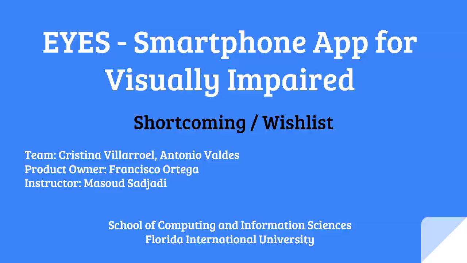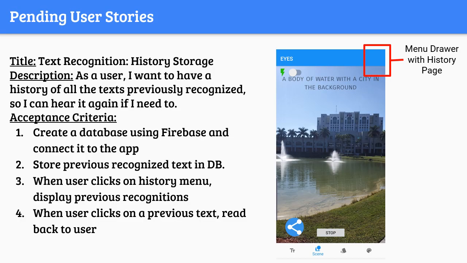The following, as you can see, is one of the user stories that we couldn't implement during this iteration of the project, which is the history option. Users will be allowed to listen to previous recognitions in case they need to, so they don't have to use the app again. This story would require a connection to a database such as Firebase that would store the text recognized by the API and then simply display it on the app later. It could be included in the menu as a drawer option, which can also be accessed with voice recognition commands.